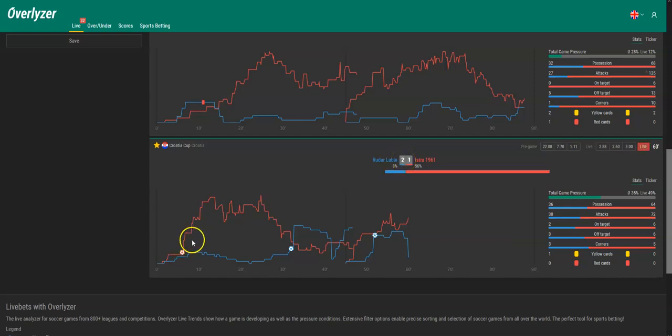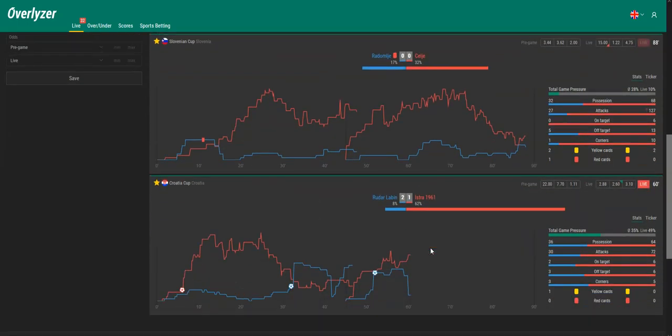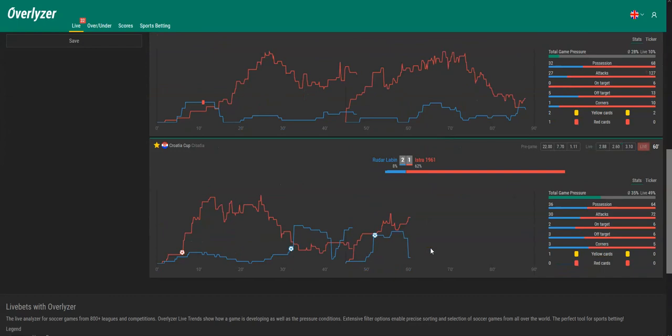We thought that Istra would score more, but maybe they will start. This is also a good example why sometimes it's better to play the regular over instead of team goals over, because anything can happen. So this is also a good opportunity to take the lower odds but be safer.